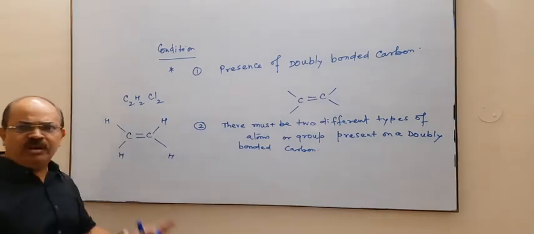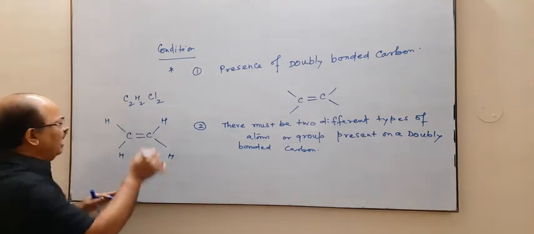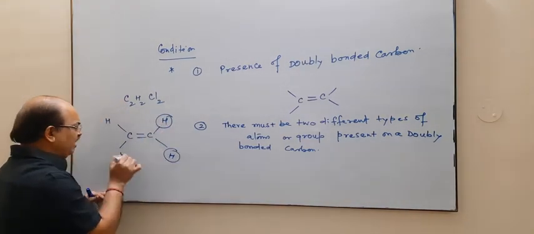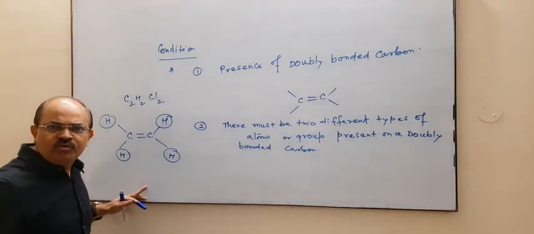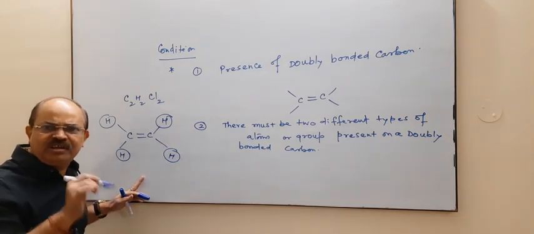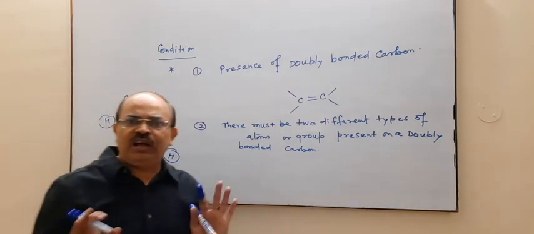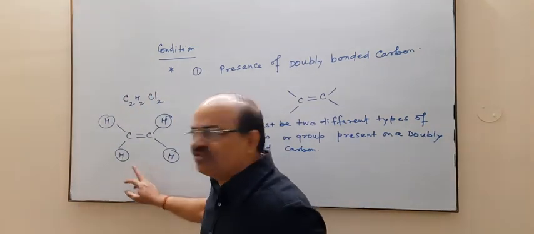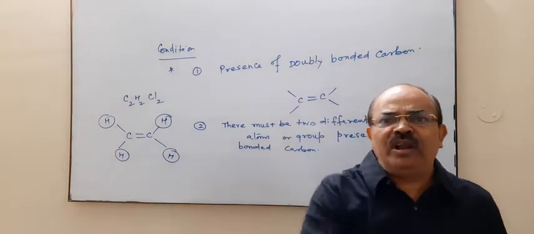Now there is a double bond, but all the atoms, all the groups, are of the same type. So can we say there will be any geometrical isomerism in case of ethene? The answer is no. अगर कोई पूछे कि क्या इस इथीन में ज्योमेट्रिकल आइसोमेरिज्म होगा, then your answer will be no.